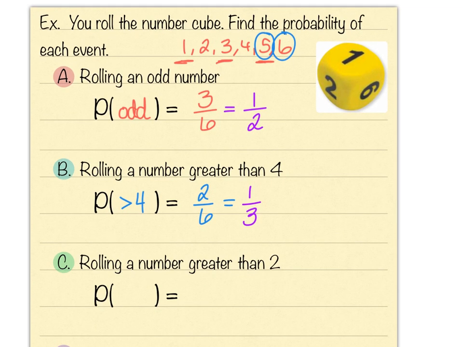For example C, it says a number greater than 2. So greater than 2. The probability of me getting a number greater than 2, well, 3, 4, 5, and 6 are all numbers greater than 2. So I have a 4 out of 6 chance of that happening. And 4/6 reduces to 2/3.